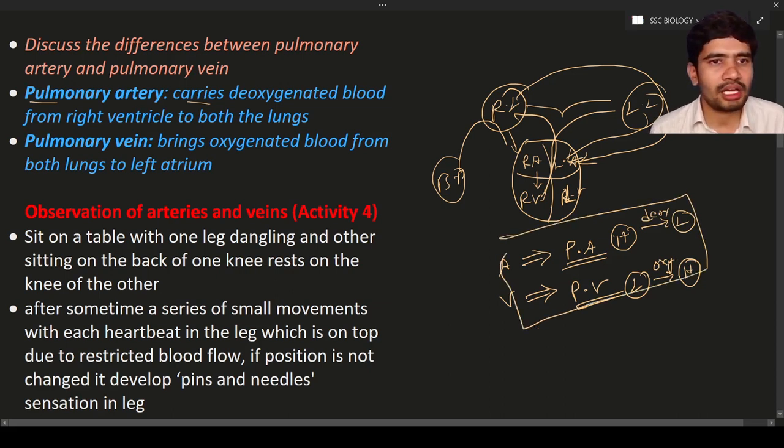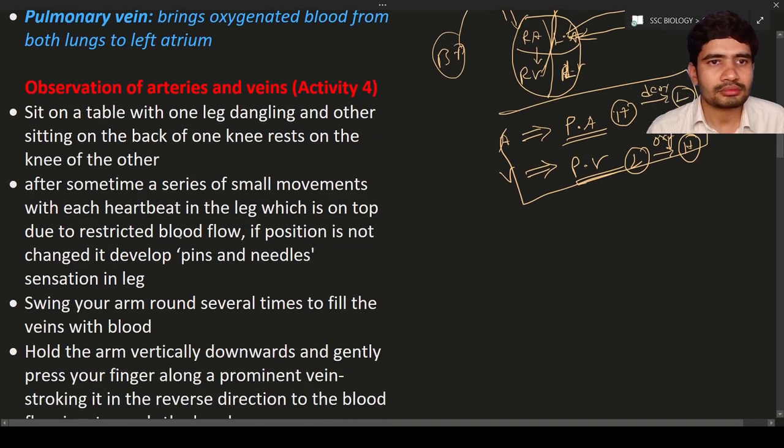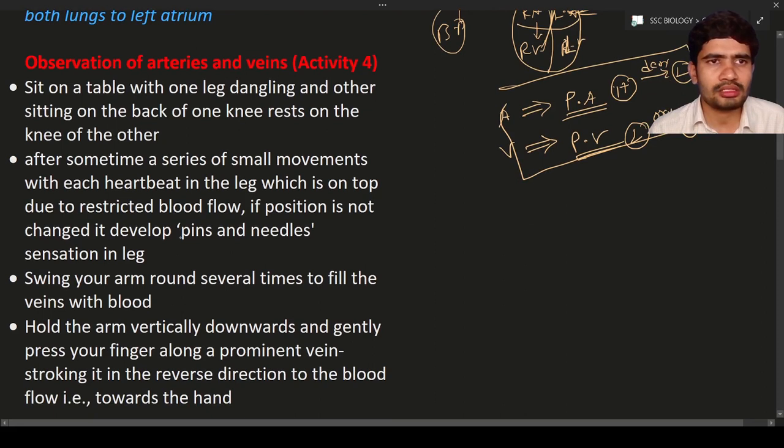The next topic is observation of arteries and veins, Activity 4. It is a simple activity to show how blood flows in the blood vessels to the organs. First, sit on a table with one leg dangling. Dangling means freely moving, so the table should be a little high. Sit on the table with your leg freely dangling, and take the other leg and keep it on the first leg. Let us consider your left leg is dangling freely, and you keep the right leg on the left leg.